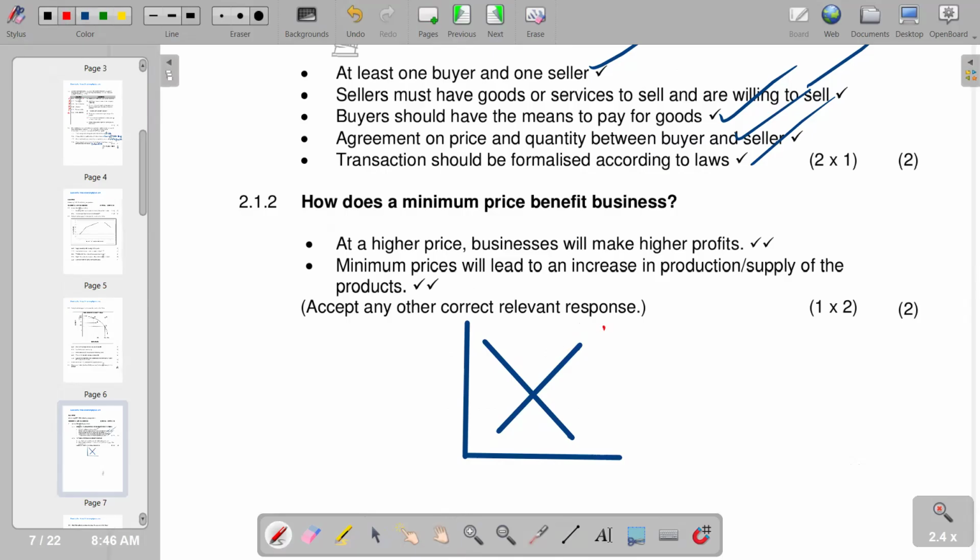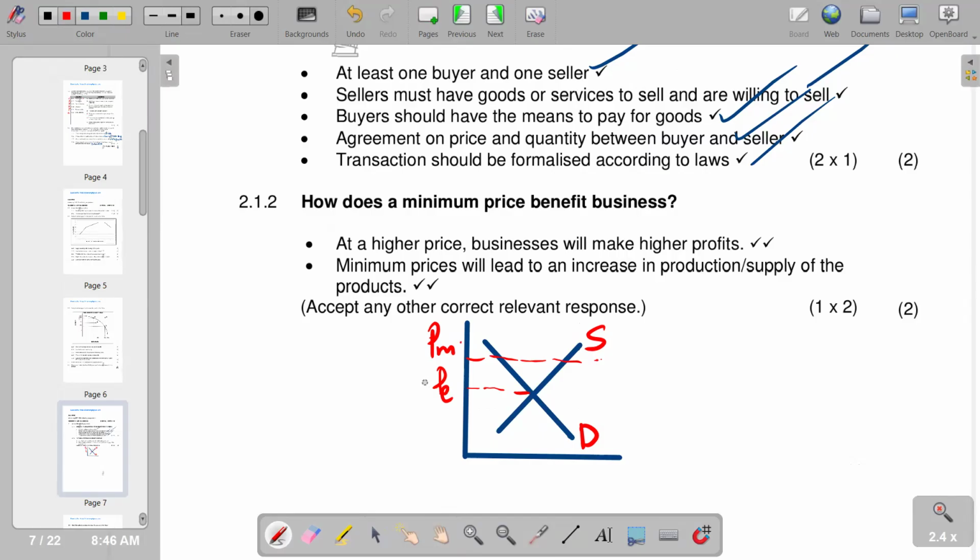So this will be our supply and this is our demand curve. This will be the initial price level, which is the price equilibrium. And then a price is set above the equilibrium point. So this one becomes the minimum price.